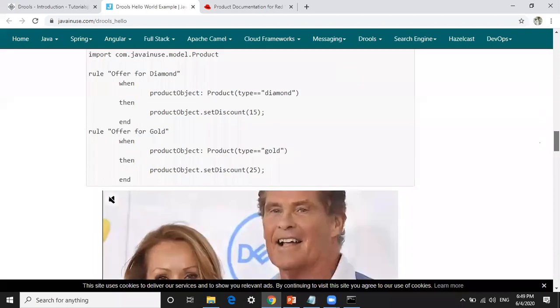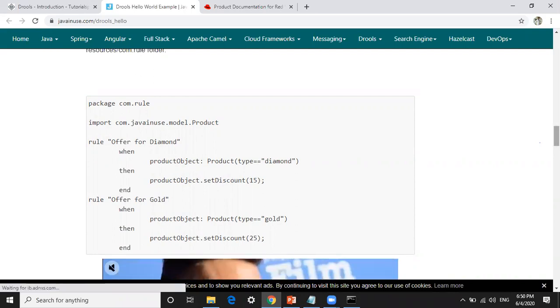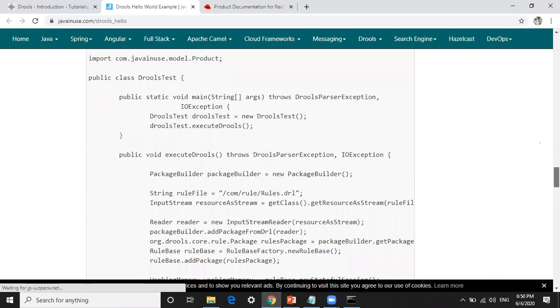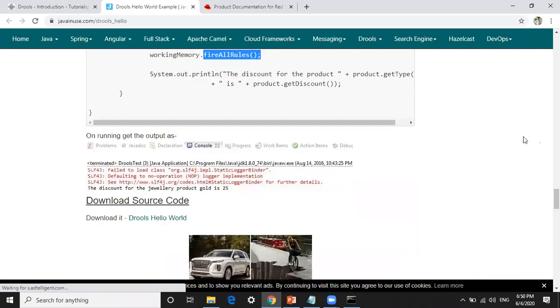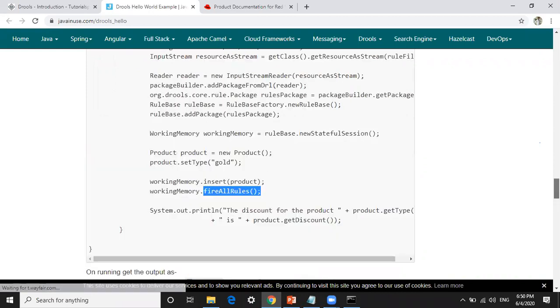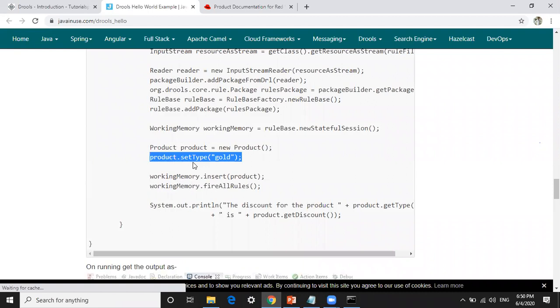So here we have two rules. If we are setting the product type equal to diamond, then we are getting that particular discount as 15. Just checking, if you run this test class, the output depends on the input you give here. Here we are setting the type gold, means product set type equal to gold.